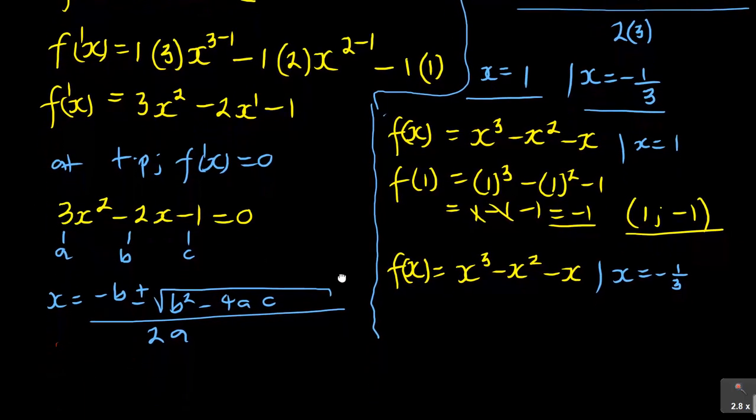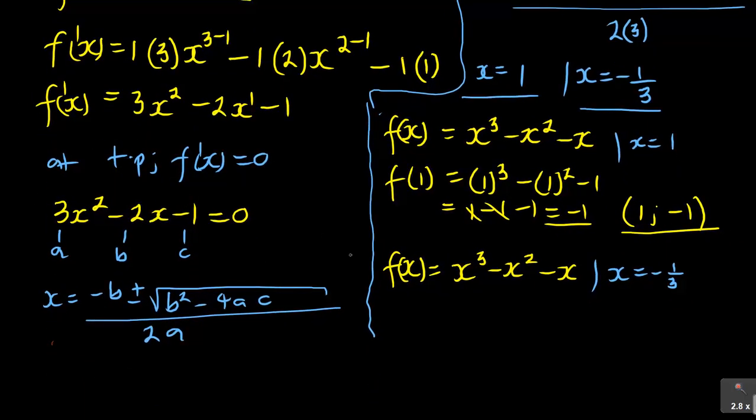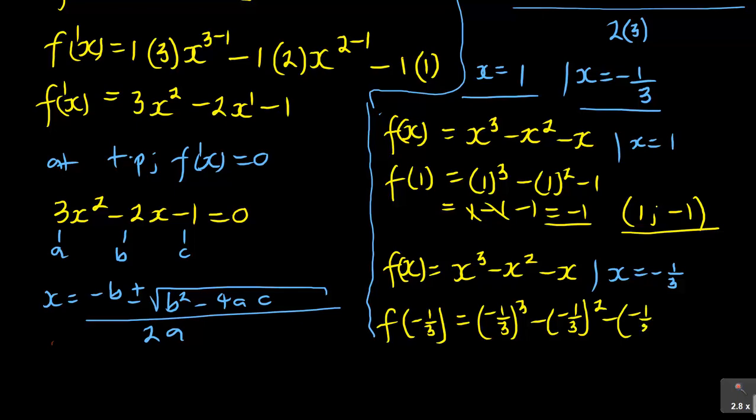So now if you had to substitute that one, you have got f of negative 1 over 3 is equal to minus 1 over 3 cubed minus 1 over 3 squared minus 1 over 3. Are you seeing that?